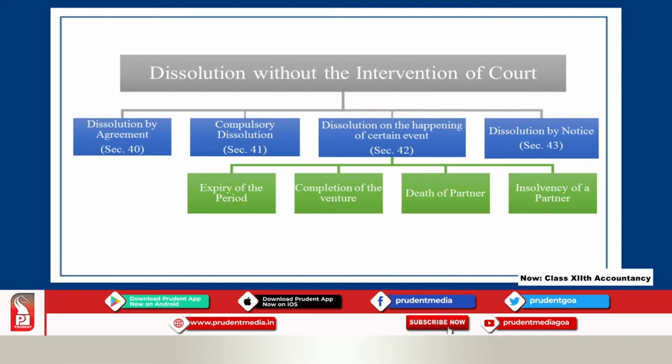Under what circumstances, under what situation will the firm be closed without the intervention of court? The first reason for that is dissolution by agreement. This is as per section 40 of the Indian Partnership Act of 1932.